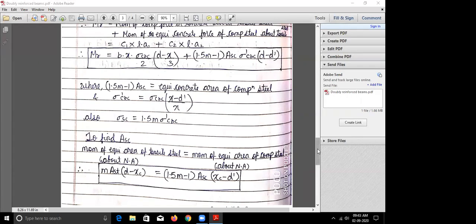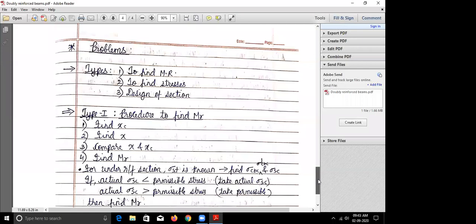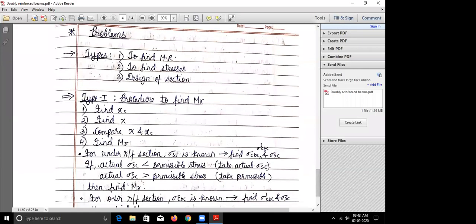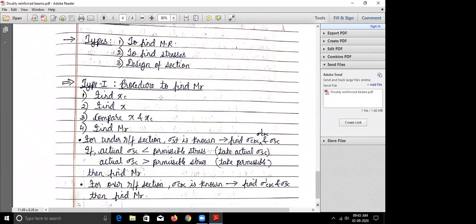So now we will see the numericals. We already know that there are three types of numericals: to find out the MR, to find out the stresses, and to design the section. So quickly just write down the procedure for the first type. Okay. So these are the three types: to find MR, to find stresses, and design of the section. So first we will start with type 1, that is to find out the MR. The first step is to find out the critical neutral axis, then find out the actual neutral axis, then compare x and xc, and then find out MR.